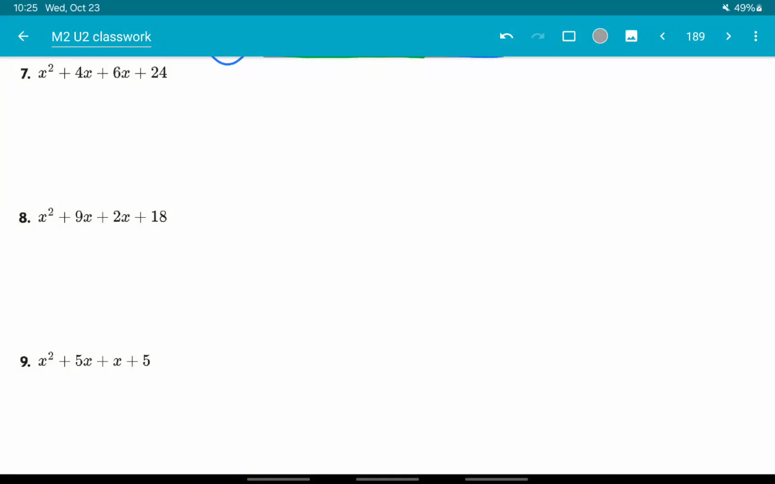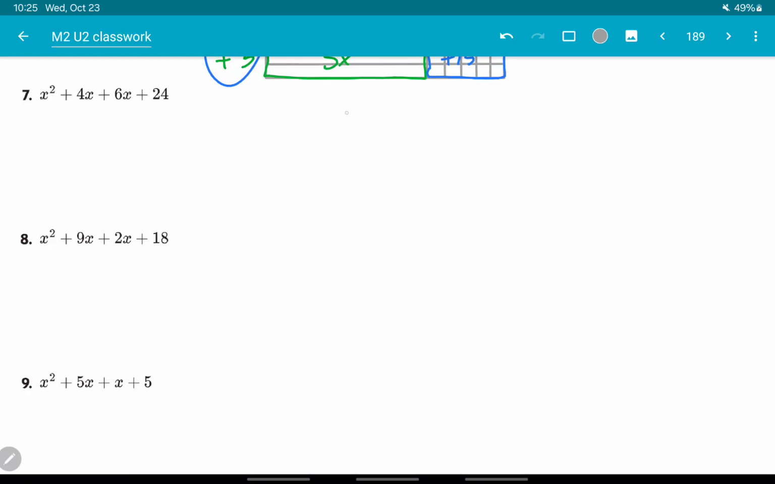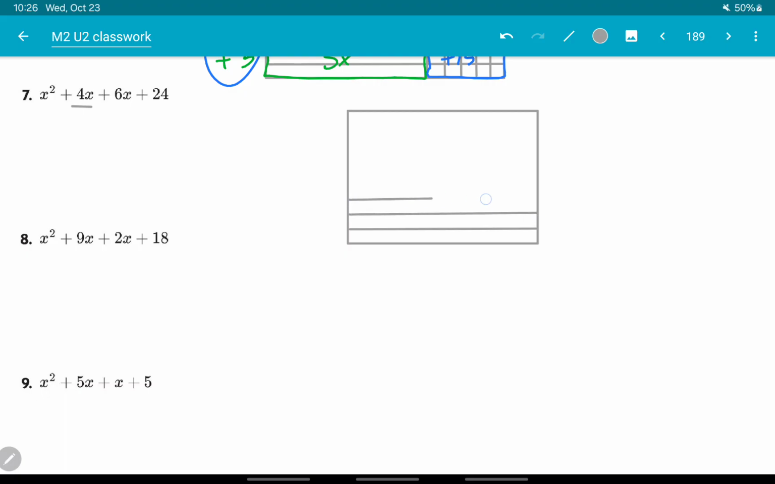x squared plus 4x plus 6x plus 24. Let's represent this with the diagram first. Actually, I'm going to make sure I have enough space to write on top of it. It says I have x squared plus 4x. So I'm going to add 1, 2, 3, 4x here.